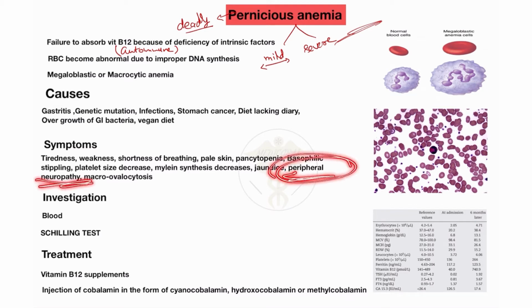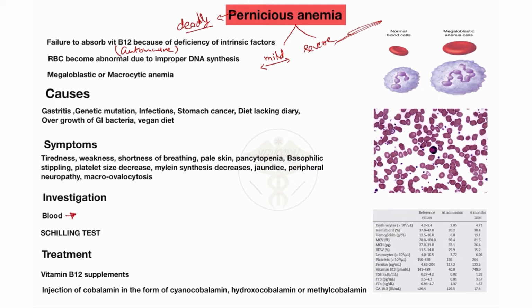Peripheral neuropathy or neurological damage occurs in pernicious anemia. This is the main symptom of the pernicious type of anemia. For investigation of pernicious anemia, what do we take? For investigation we will take blood.